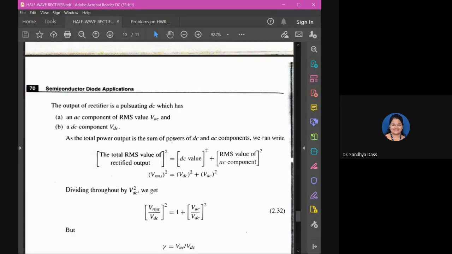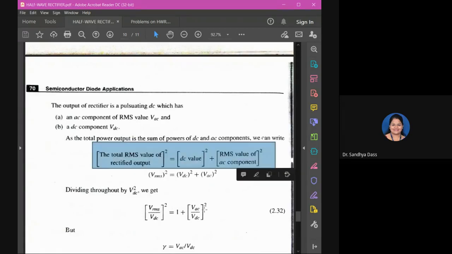So the output of the rectifier, observe here, has two components, right? The AC component of RMS value, that is VAC, and the DC component. So the total RMS value of the rectified output we can take as the summation of the DC components present in it and the AC components.